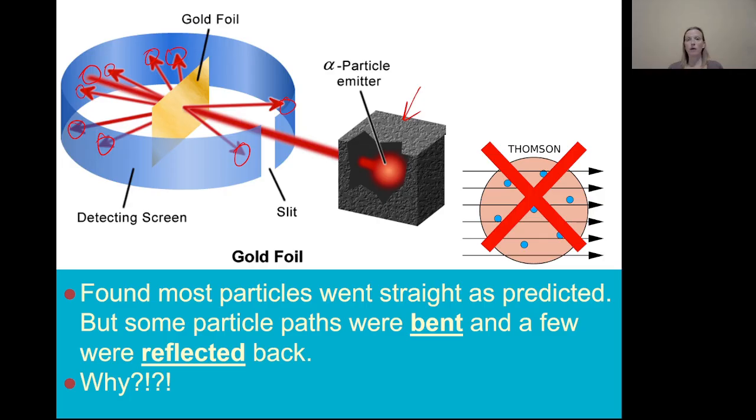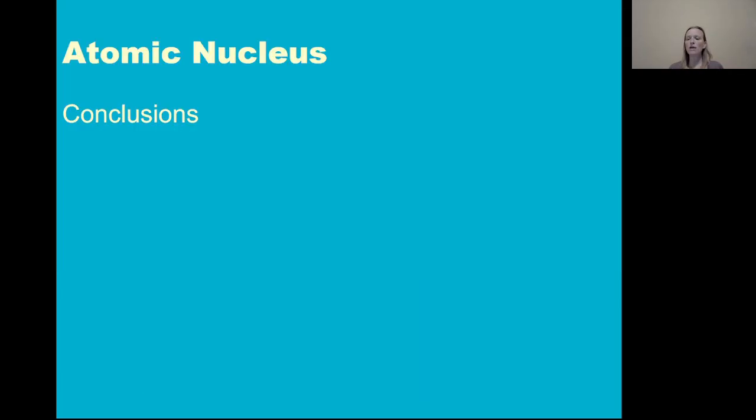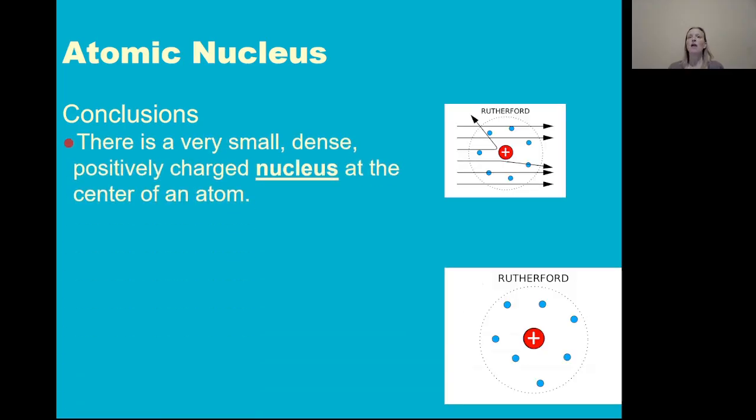And he wondered why. What on earth could cause this? So he came up with a hypothesis that the positive charge wasn't evenly spread throughout the atom like a chocolate chip cookie. All of the positive charge was condensed in the nucleus in a very small region at the center of the atom. And he coined that word nucleus here at the center.